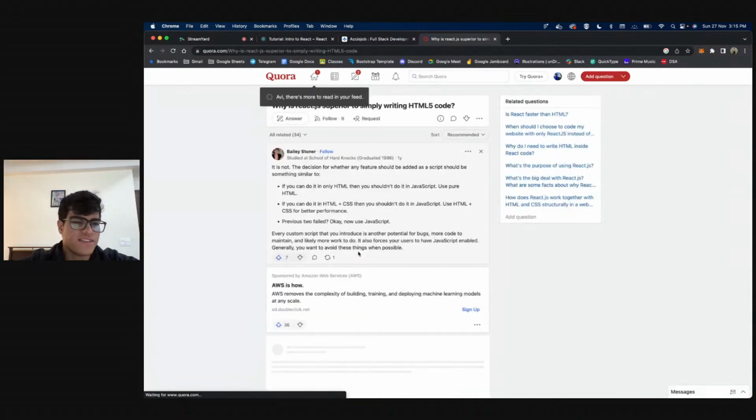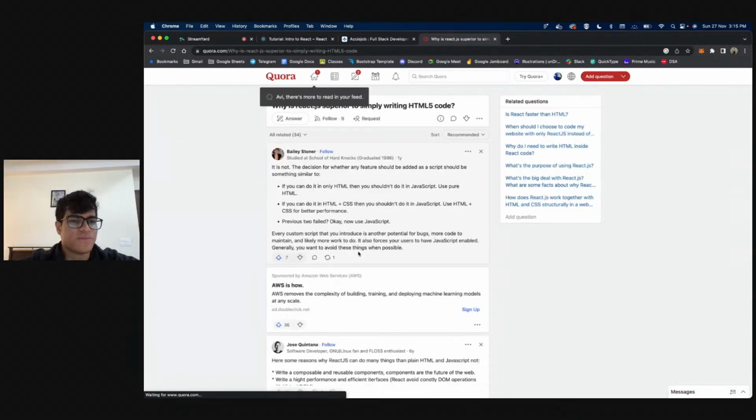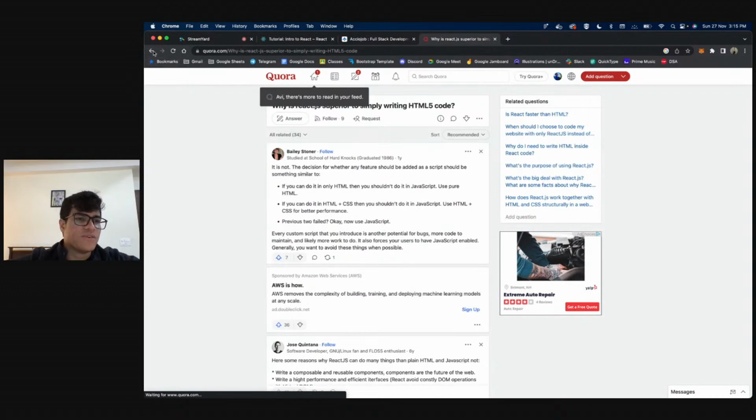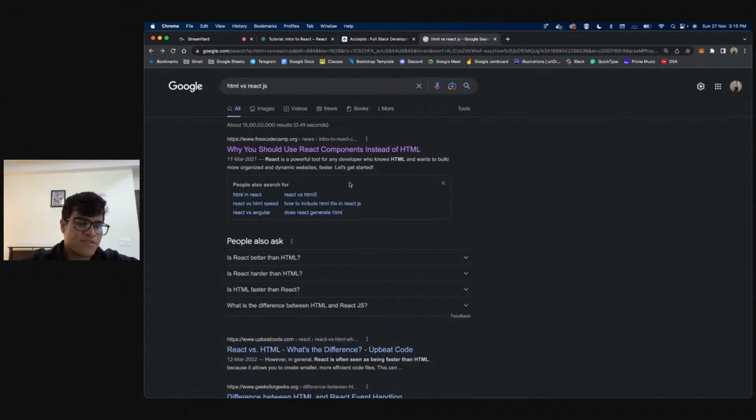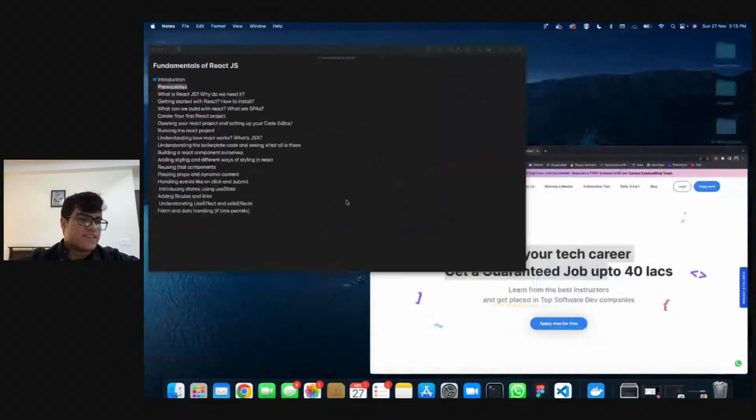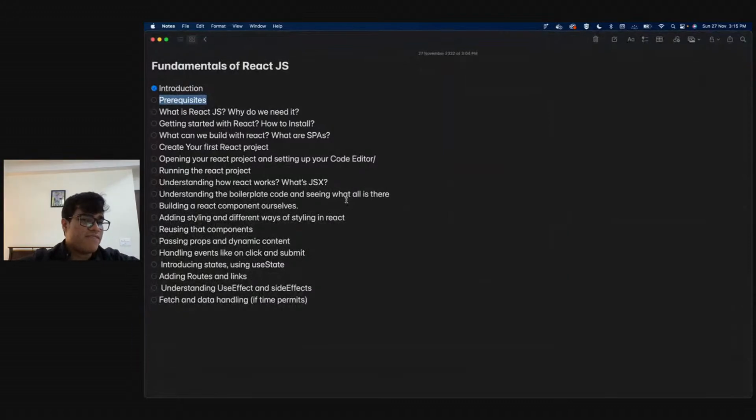Again, there are a lot of articles that you can refer to, right? So feel free to Google it, because there are a lot of things that React offers apart from just real time rendering, being faster, components, anything, right? And anyway, all right, coming back, we have discussed what is React.js. I am pretty sure everyone in the chats should now have a basic understanding of what React is.